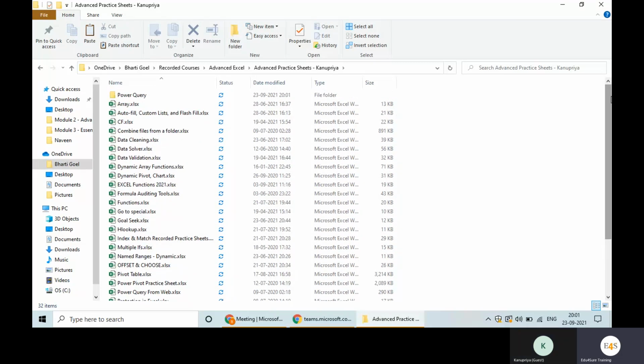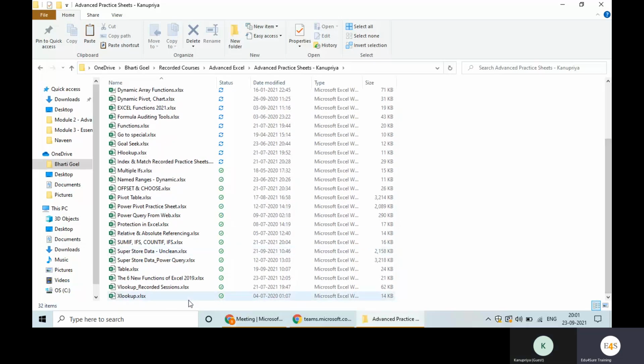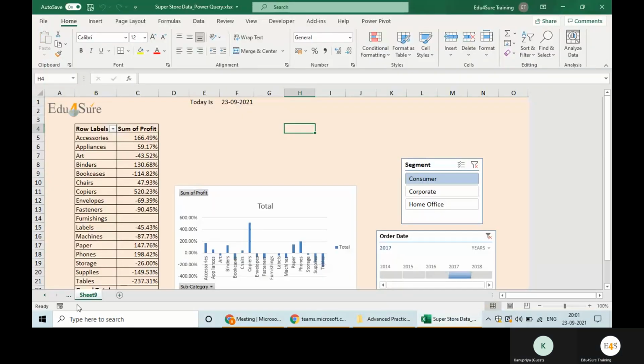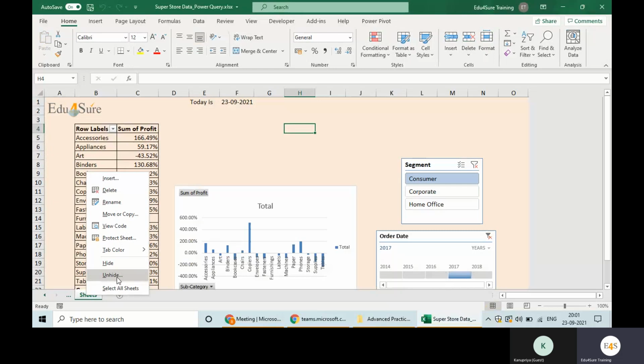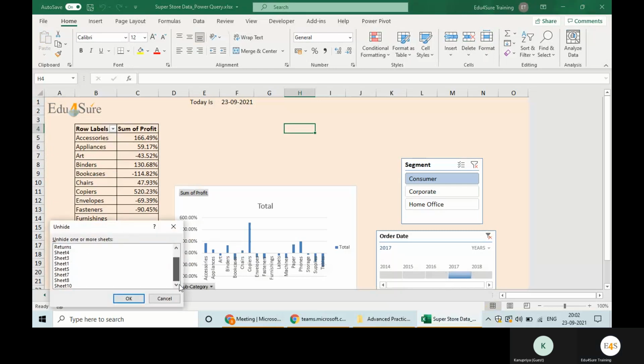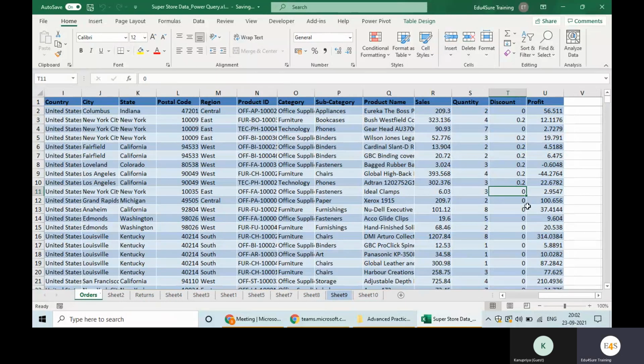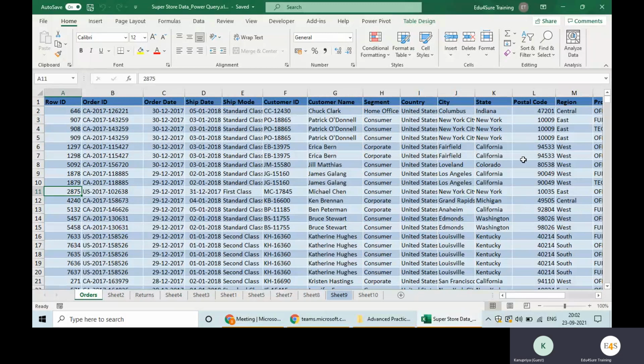Okay, so there are a few things which you need to think about at home. So note that down first. I'm opening this data. This is the data we would be using for the dashboard in the last sessions. So this is the table. Can you see this? The name of the table is Orders, right?